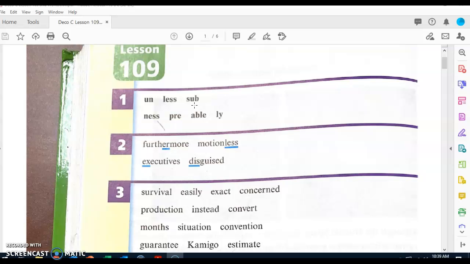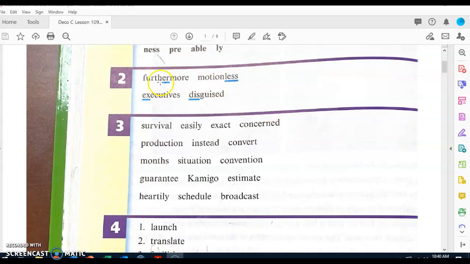Under. Touch the letters NESS. What's one meaning of ness? The state of being something. Touch the letters PRE. What's one meaning of pre? Before. Touch the letters ABLE. What's one meaning of able? Able to be. Touch the letters LY. What's one meaning of ly? Get ready. How something happened.